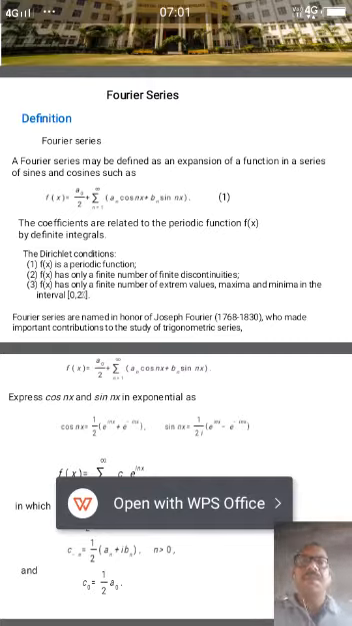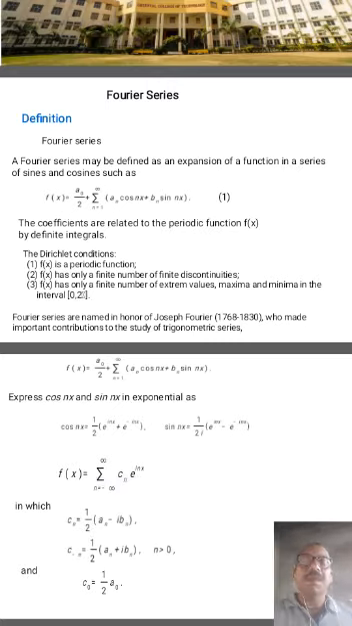This is the Dirichlet condition. First, f(x) is a periodic function. Second, f(x) has a finite number of finite discontinuities. Third, f(x) has only a finite number of extreme values, maxima and minima, in the interval 0 to 2 pi. Fourier series are named in honor of Joseph Fourier.